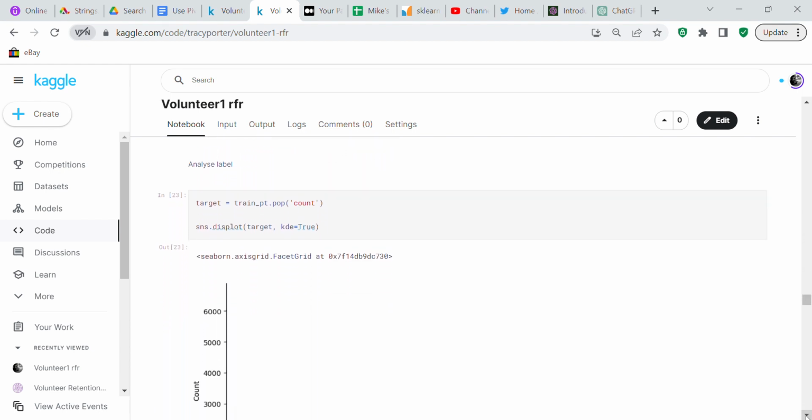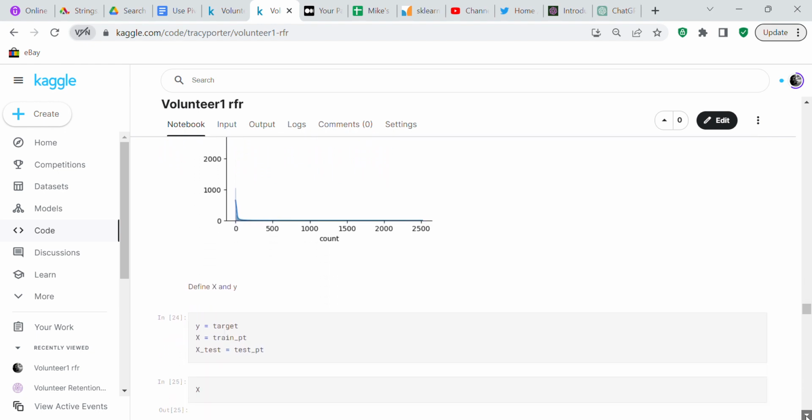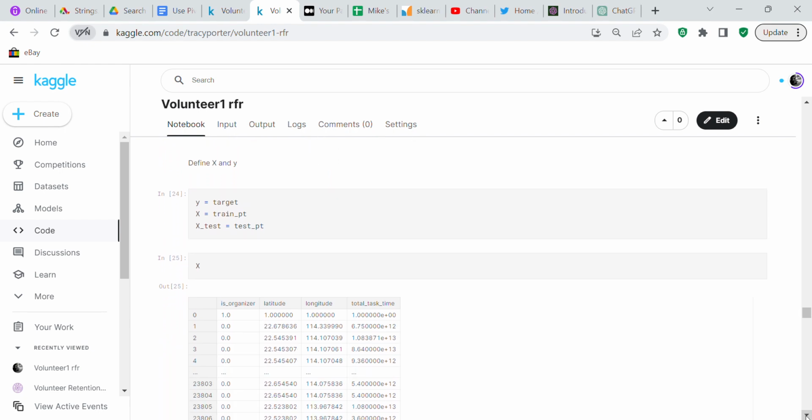Now what we want to do is analyze the label. Target equals train_PT.pop count. So count is your label. And then we're going to use seaborn to create a histogram of it. So you can see there's your seaborn histogram. We're going to define X and Y. Y is your target, and X is train_PT, and X_test is test_PT.